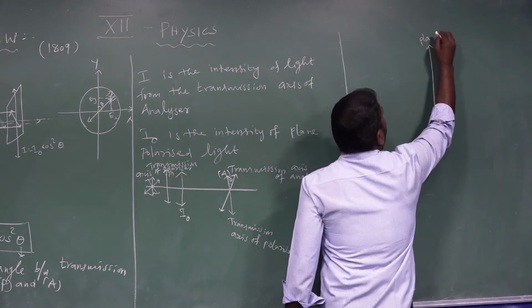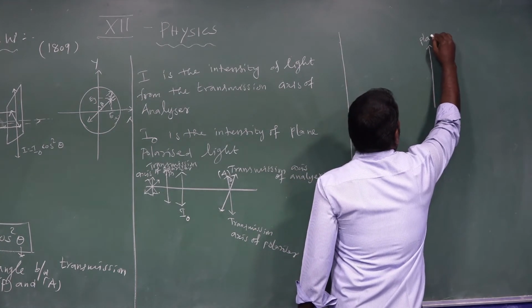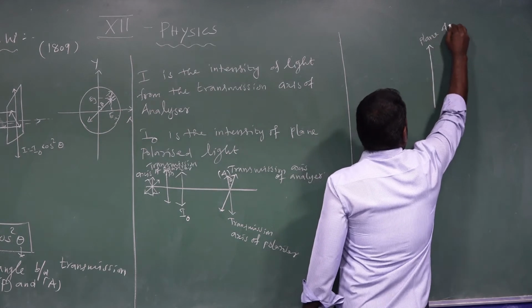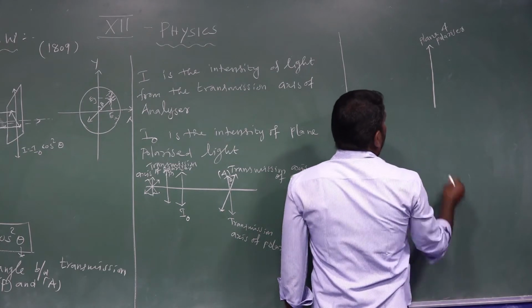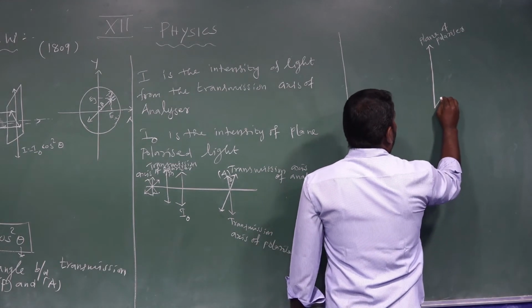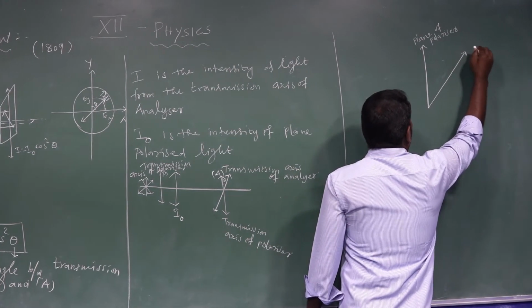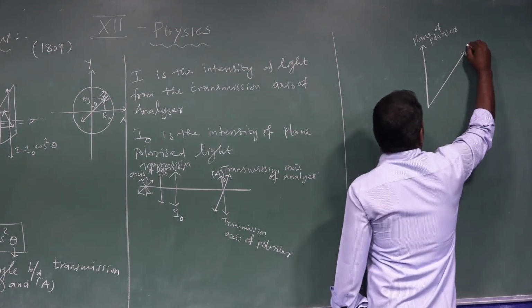It is in the plane of the polarizer. It is in the plane of the analyzer.